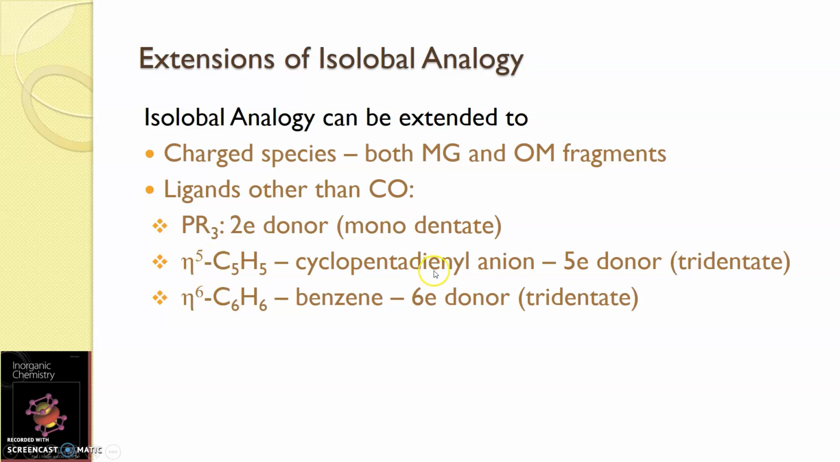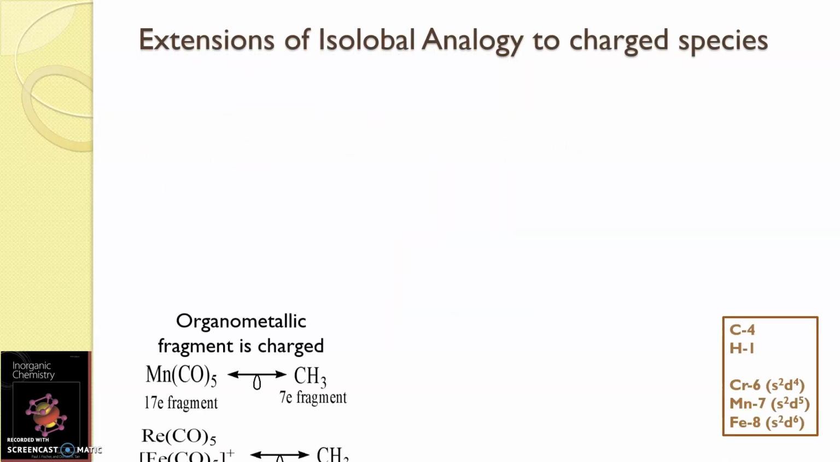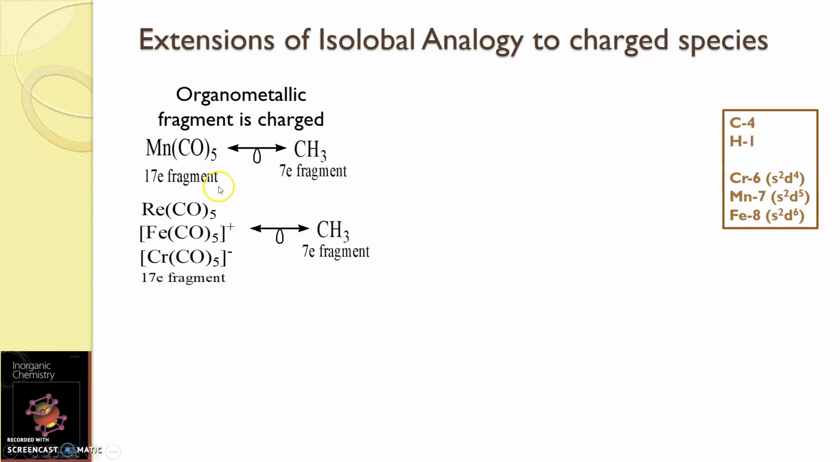Now, another ligand that can be considered is the cyclopentadienyl anion. This is a 5-electron donor. It's a tridentate ligand, or it occupies three coordinating points around the metal. The other is a benzene ligand. This is considered as a 6-electron donor and this is also a tridentate ligand which occupies three coordinating points around the metal. Now, first we will consider the charged species.